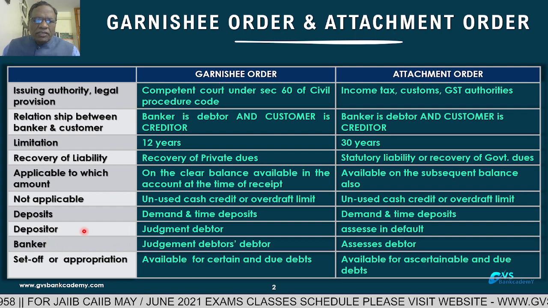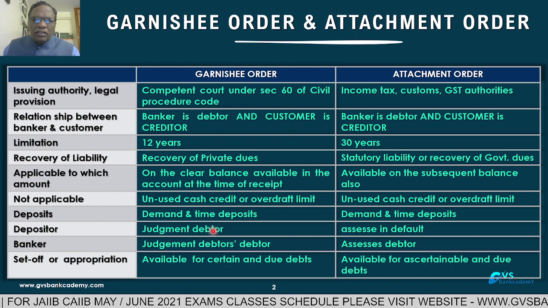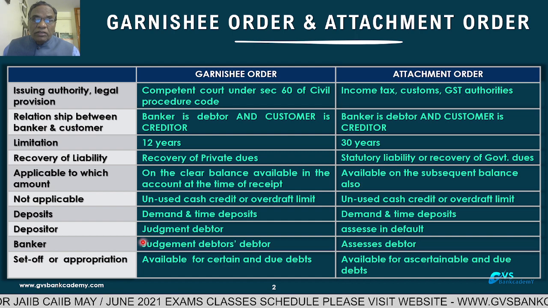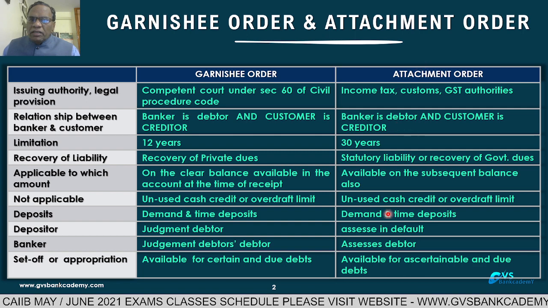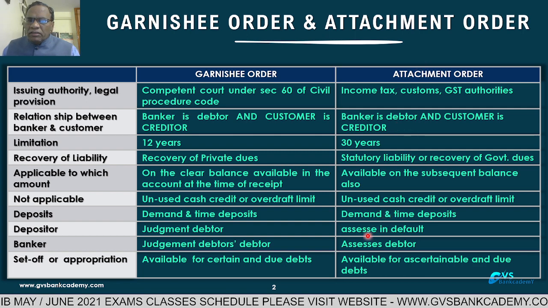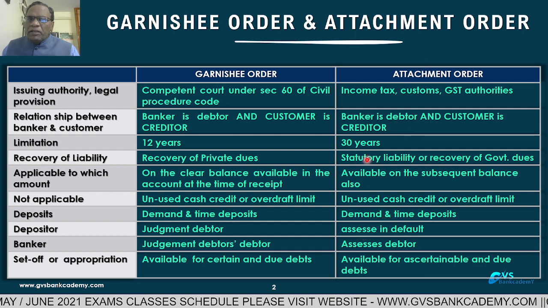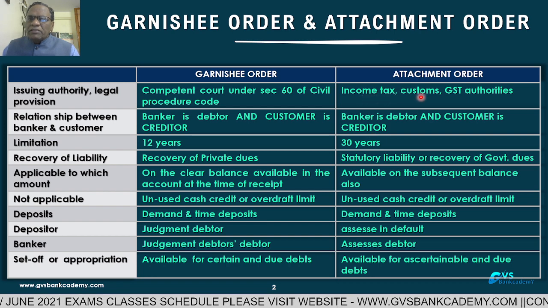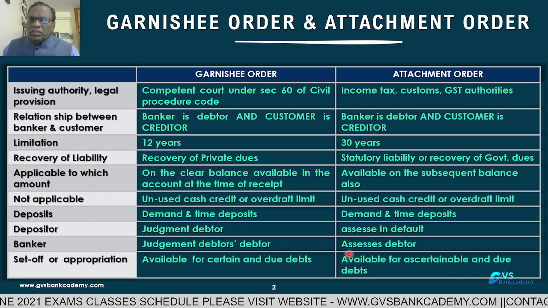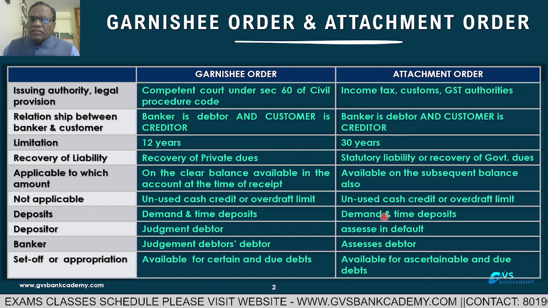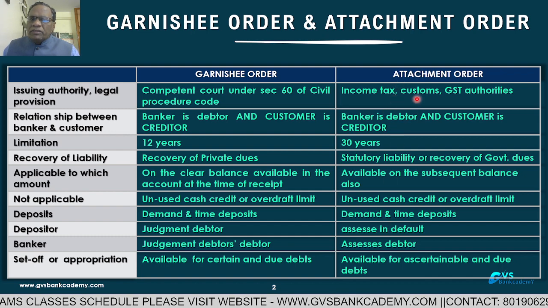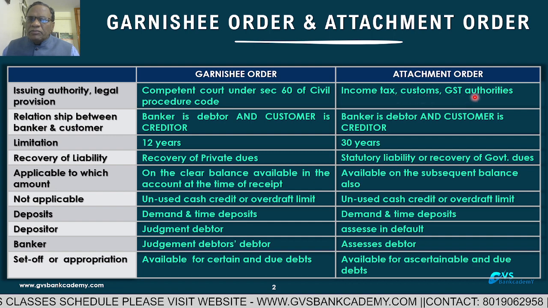A depositor is a judgment debtor in the court of law. He is a debtor in the court. In the attachment order, he is an assessee in default. He has not paid the income tax, customs and GST dues. That's why he is a defaulter. The assessee is in default in payment of income tax, customs and GST.